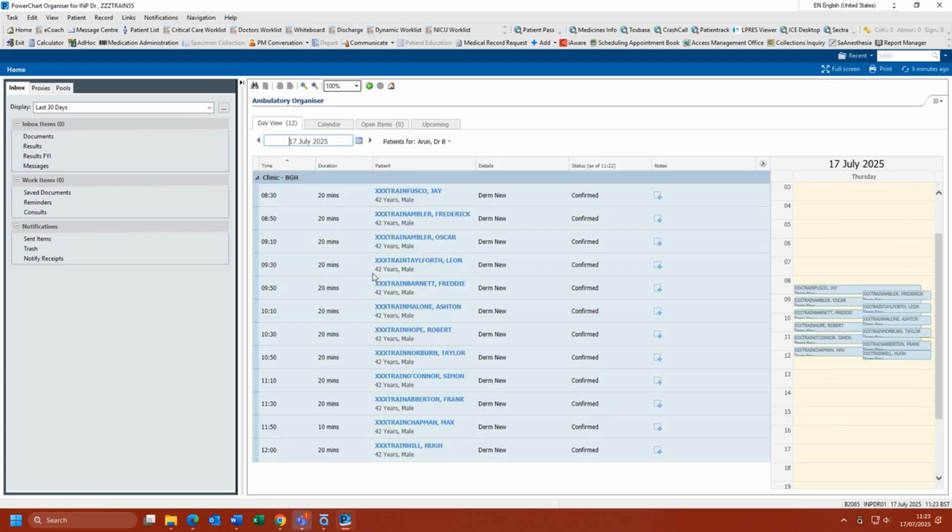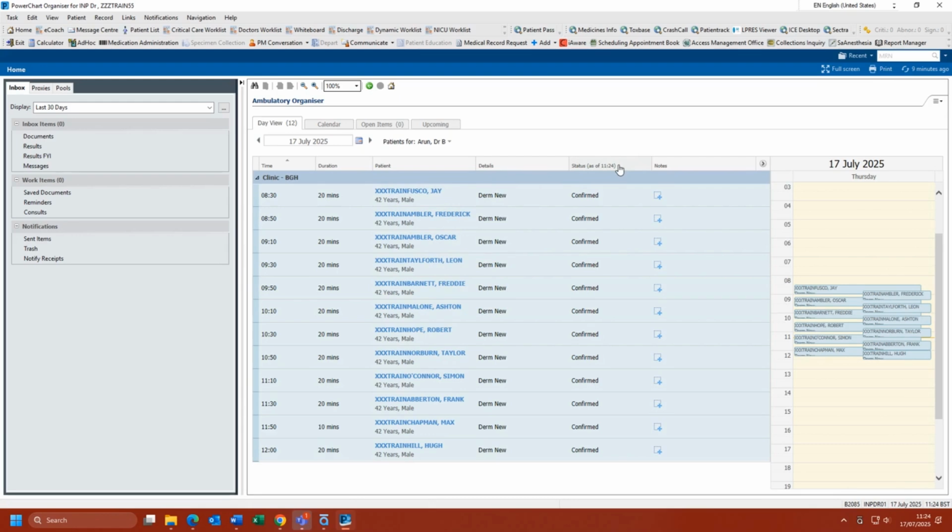Here you will see multiple columns that can be reordered if required by clicking the column headers. The first column shows the time of the patient's appointment. The next column you will see that duration of that appointment. This is usually generated by the type of that appointment, for example, new or follow-up. Next, you will see the patient's name, age, and gender. If you hover over the patient name, you will see further information including the patient's MRN number, which is the identifier for this trust. The next column displays the type of appointment, and finally, you will see the status column.